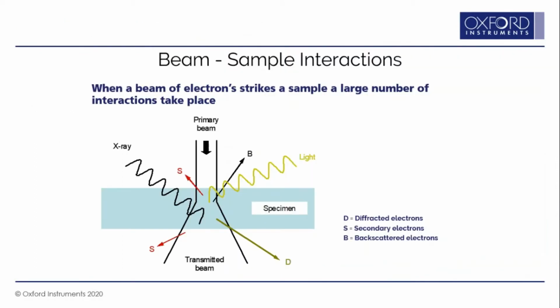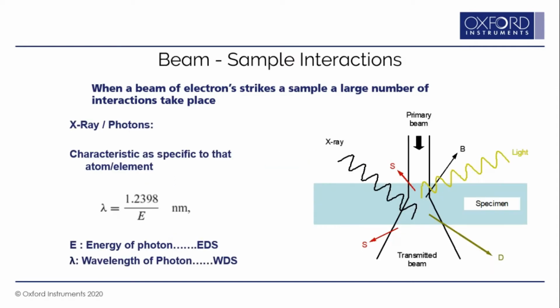So this slide is very familiar to you. This shows the interactions happening when the beam interacts with the specimen. You can see the electrons coming out. These are secondary electrons, backscatter electrons. There is light coming out of the specimen. Some of the beam passes through the sample and carries the compositional information, but there are also X-rays coming out of the specimen. And in the EDS and WDS techniques, we make use of these X-rays to generate the information.